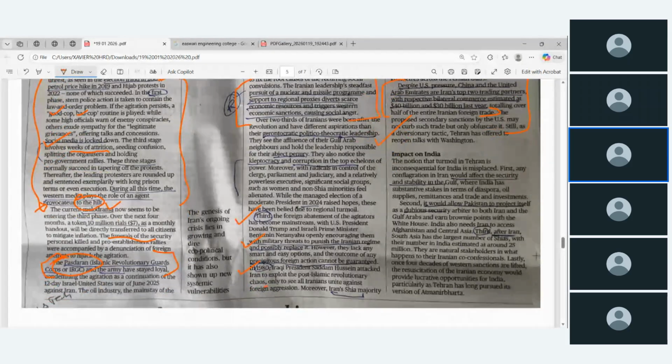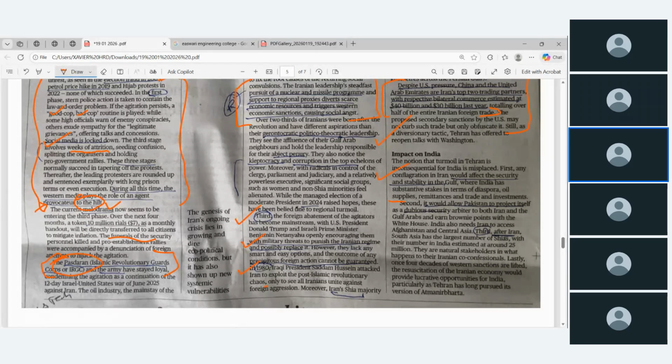Not much more, because whatever the US says, we used to follow. And the notion that Tehran is inconsequential for India is misplaced. First, any conflagration in Iran would affect the security and stability of the Gulf, where India has substantive stakes in terms of diaspora, oil supplies, and remittances.